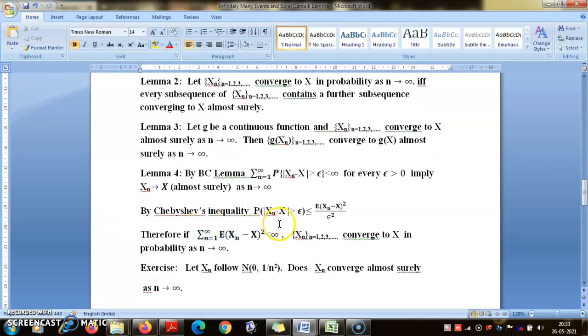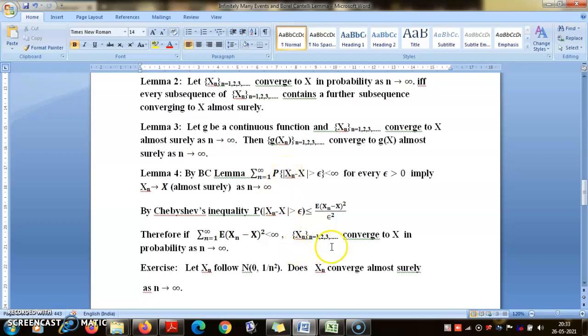Then you get a further result. By Chebyshev's inequality, if a random variable is square integrable, that is, if Xn and X have finite variance, then the probability that |Xn minus X| is greater than epsilon is dominated by the expectation of (Xn minus X) whole square divided by epsilon square. Now if these square deviations are summable, that is, the expectation of (Xn minus X) whole square is summable, then this condition is satisfied.